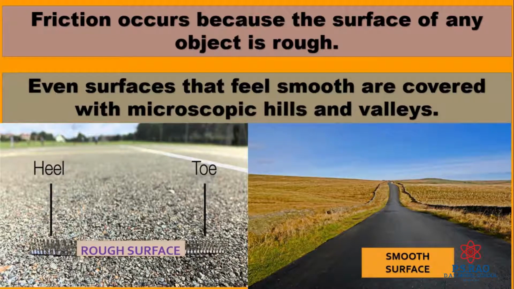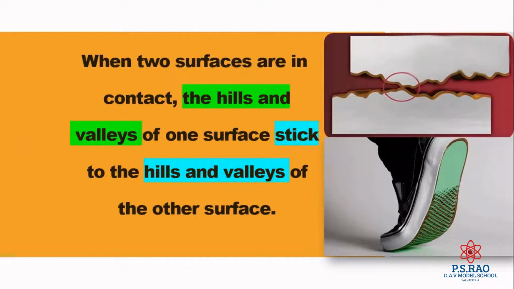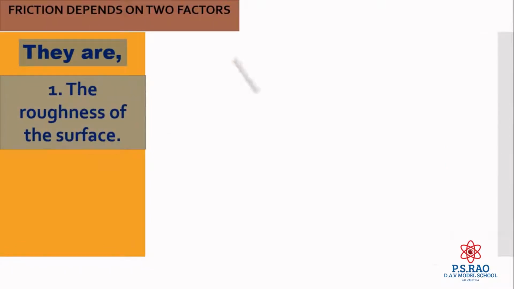Now, when two surfaces are in contact, the hills and valleys of one surface stick to the hills and valleys of the other surface. Next, friction depends on two factors.